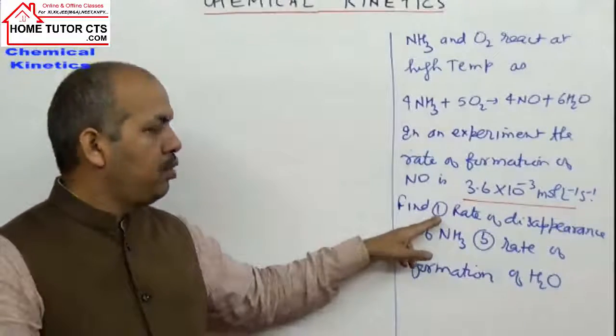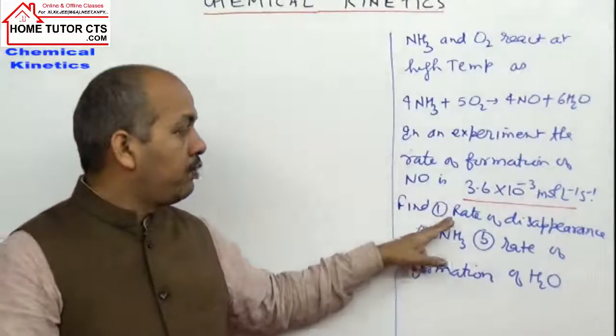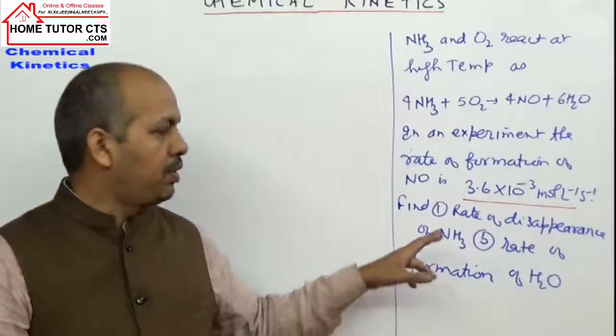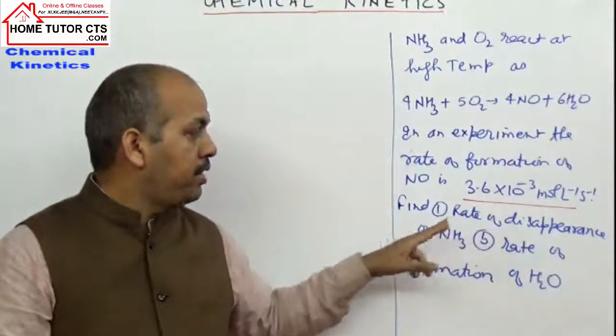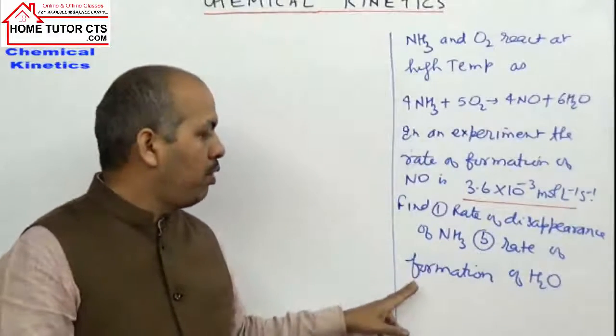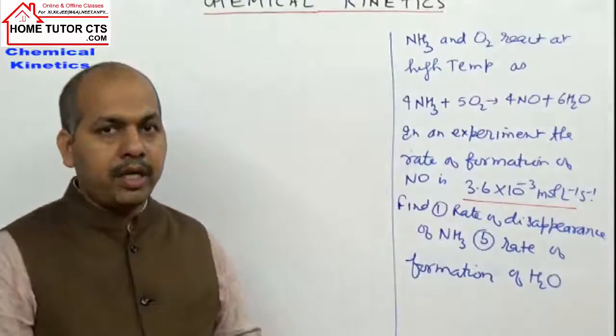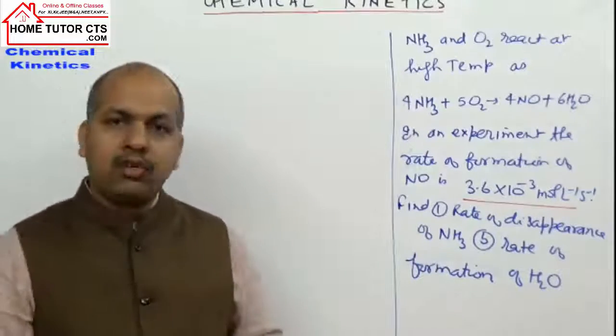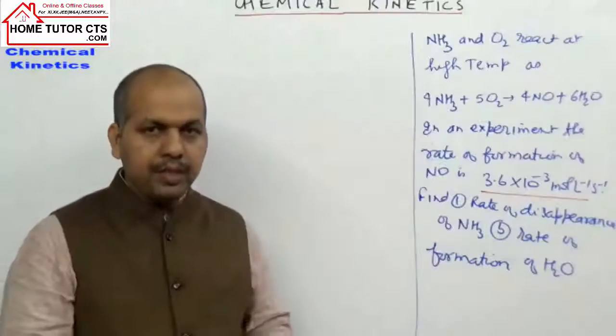Then find: first part, the rate of disappearance of ammonia. Second bit, the rate of formation of water. Okay? Try this question yourself.